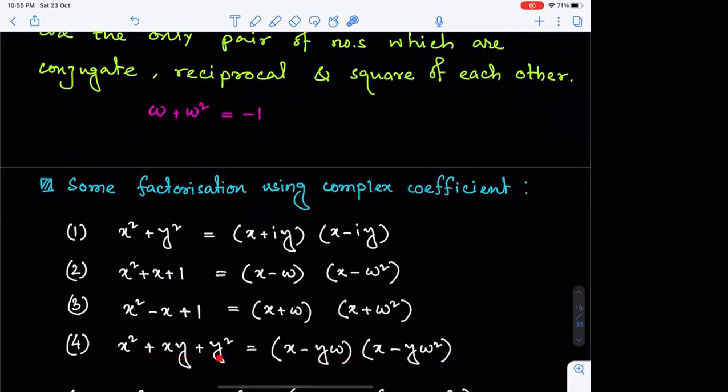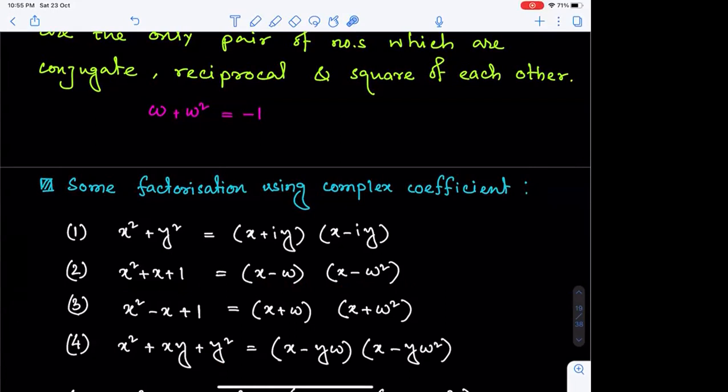What we are doing, firstly, we are taking y square common. If I take y square common and consider x by y as the new variable, say t, we will get t square plus t plus 1. From the earlier idea, we know that it can be factorized as t minus omega and t minus omega square, and then multiplying each of the factors with y, because we had y square common.